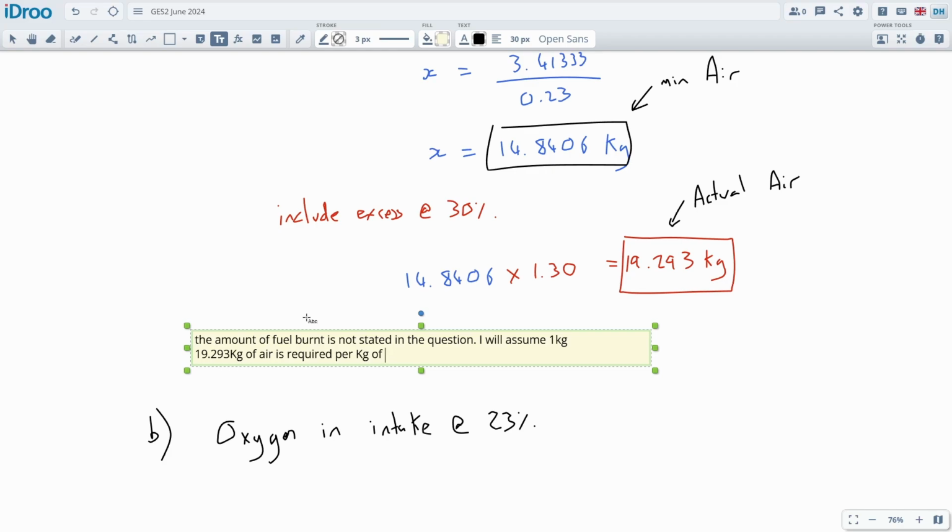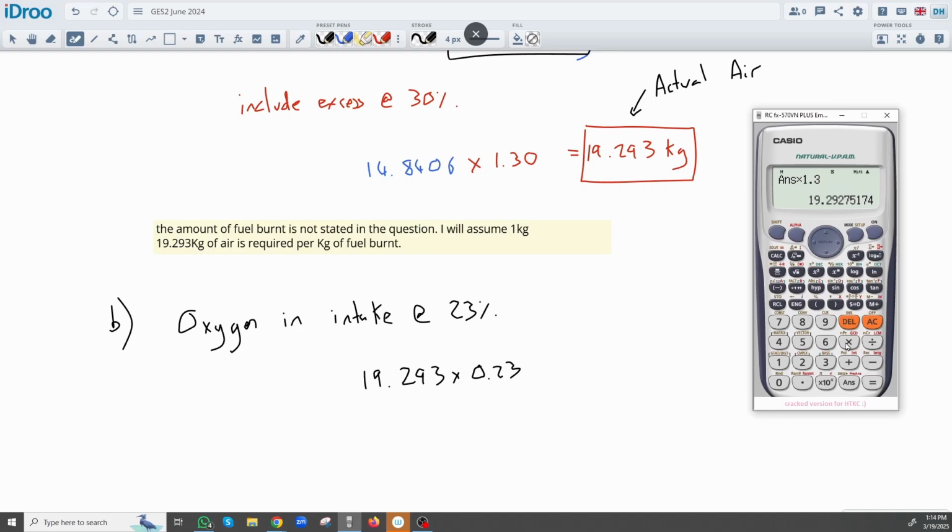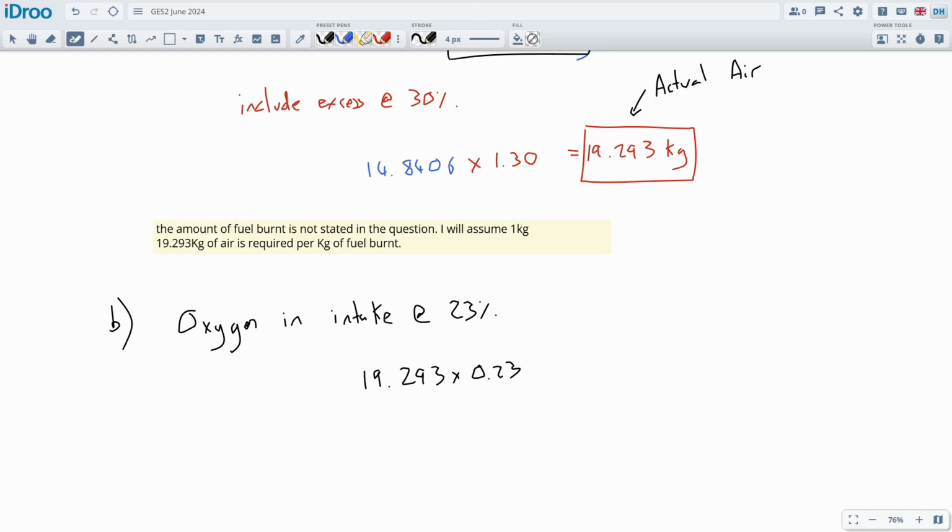Of air is required per kilogram of fuel burnt. I think that's just to get me out of trouble. Okay, great. So the oxygen in the intake at 23% would take the 19.2293 times by 0.23. This is the amount of oxygen taken into the engine. So times that by 0.23, we get 4.43. There's a different way to do this, but this is pretty quick and easy. So 4.43, pretty straightforward to understand what's going on. This is how much oxygen is going into the engine.